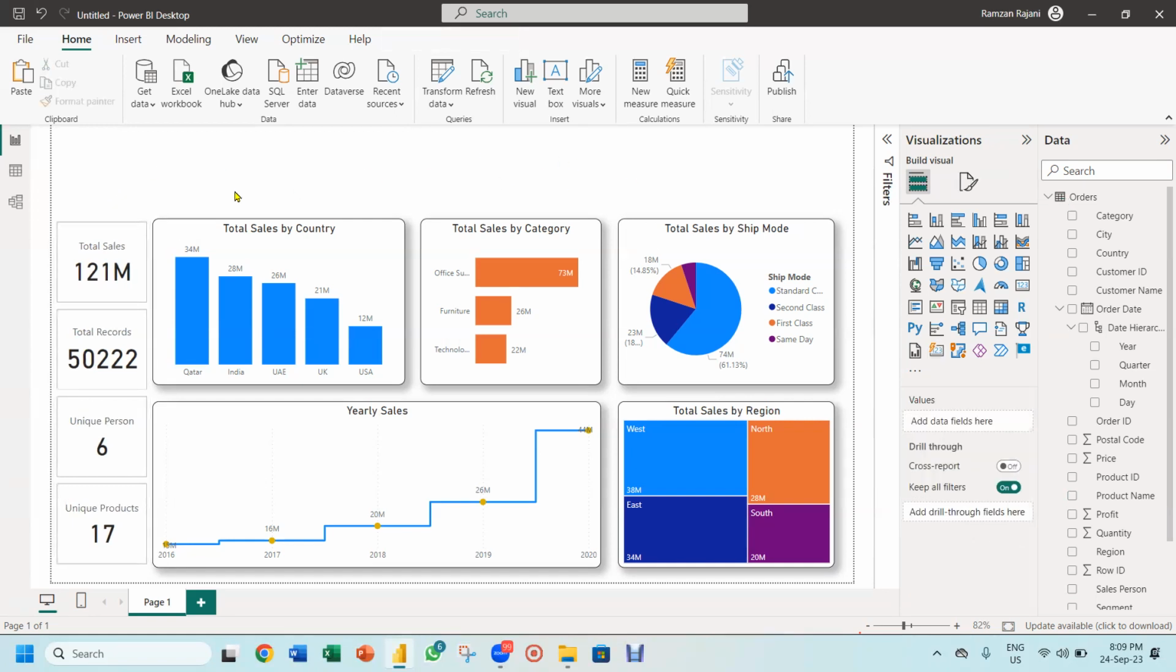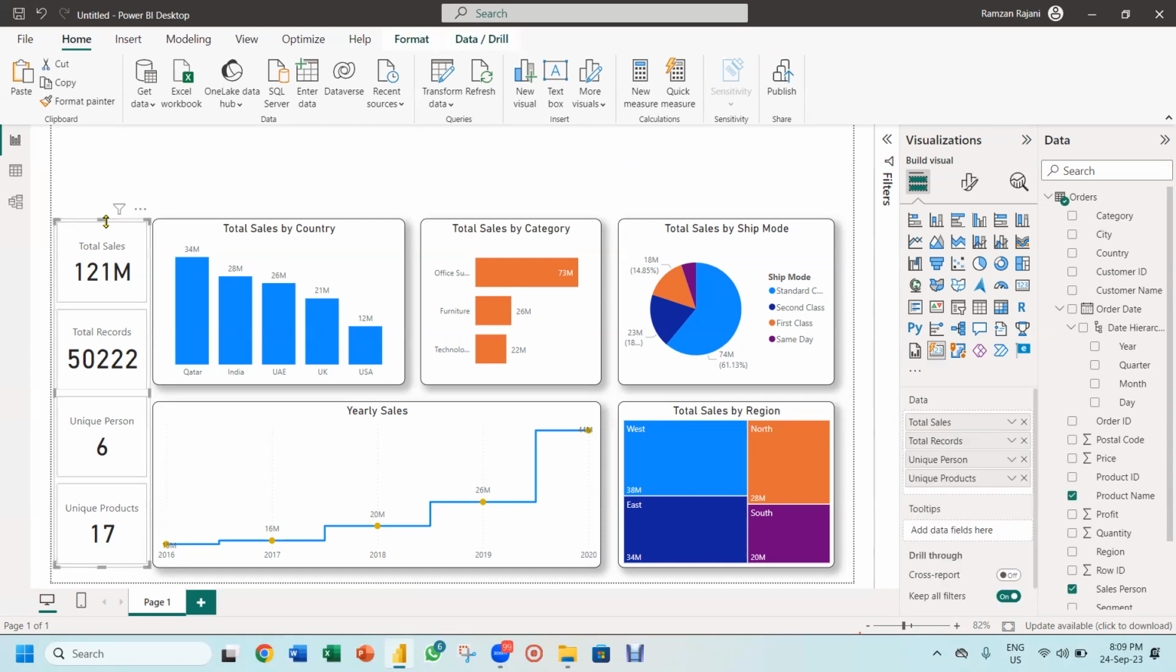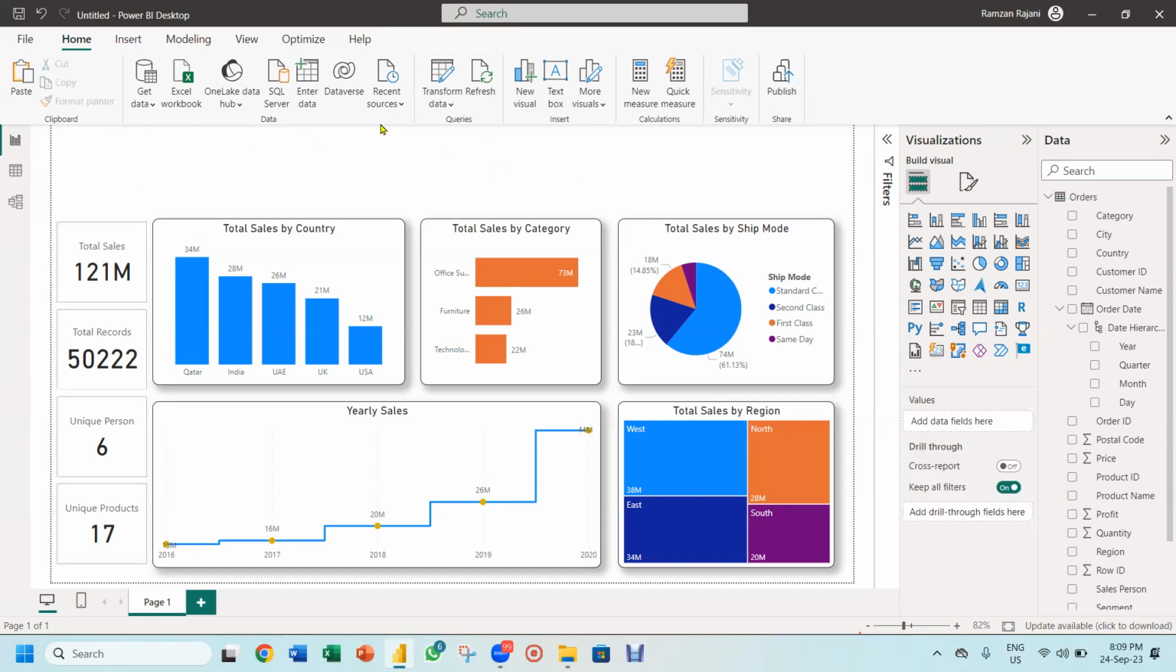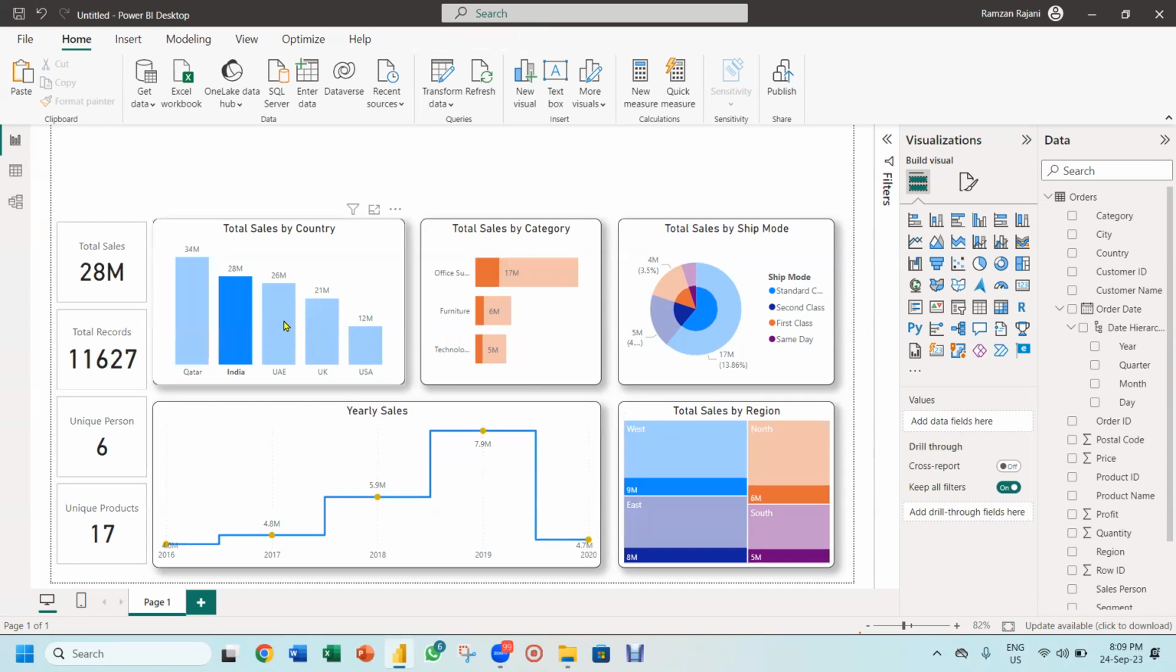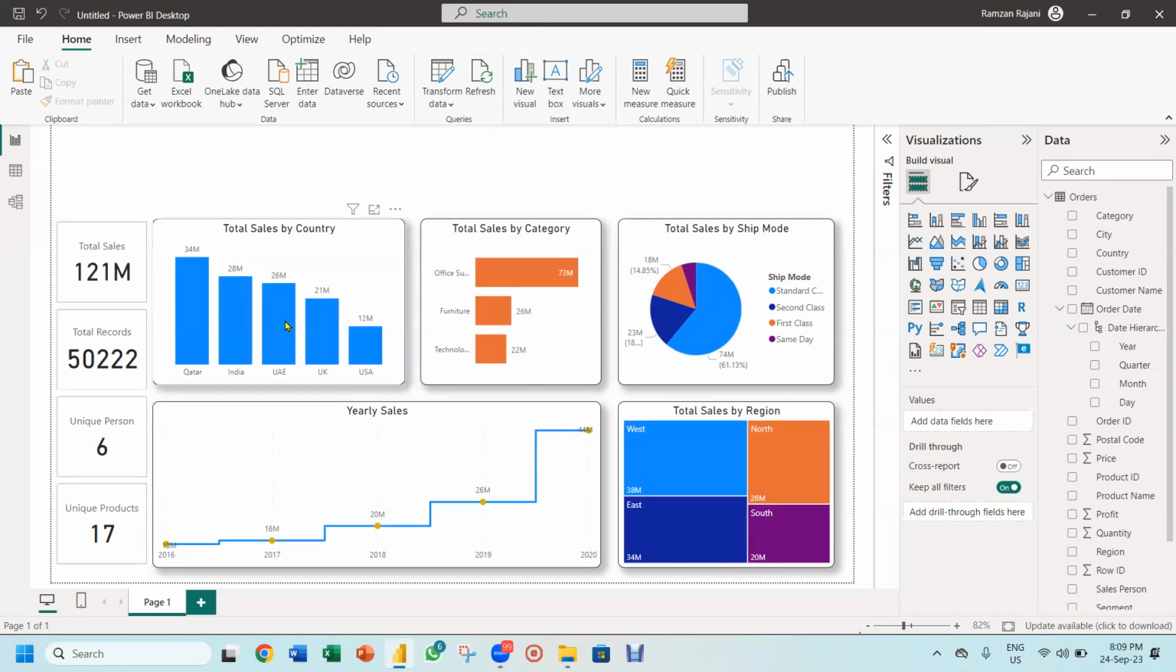Now, I wanted to create, let's say, for example, some slices. And in the end, we will create the heading on the top. Heading we will create in the end. Now the beauty of it is what? See, if I click on Qatar, everything is changing. If I click on India, if I click on UAE, do you see this? Again, I click on UAE, it becomes normal.